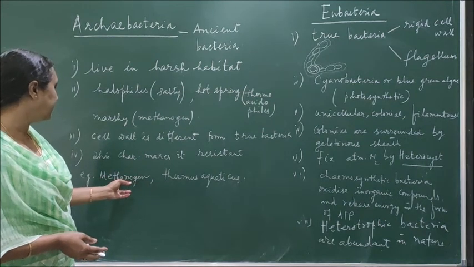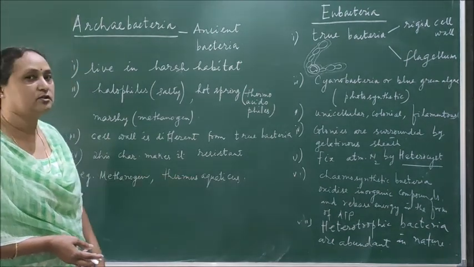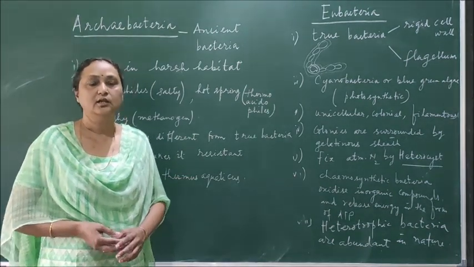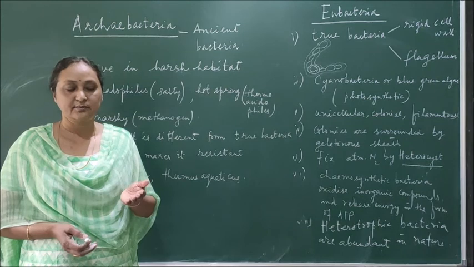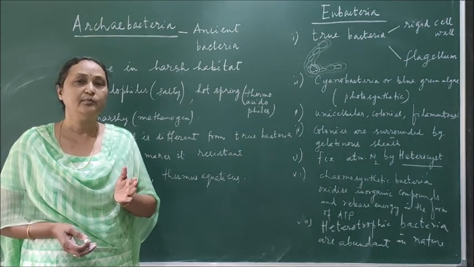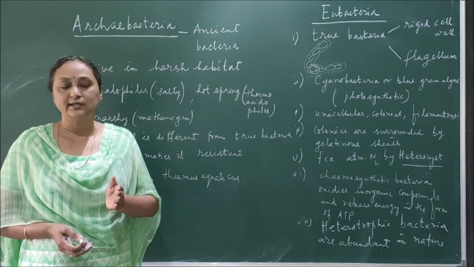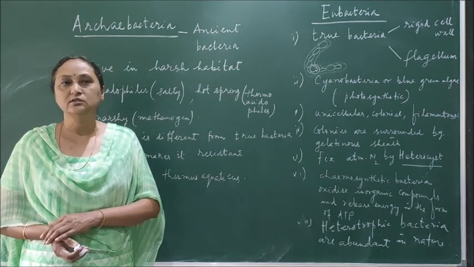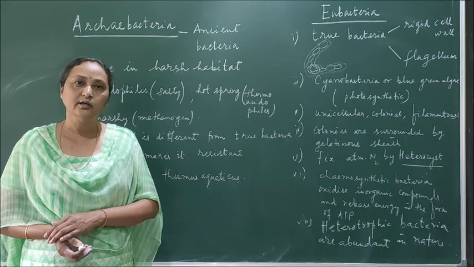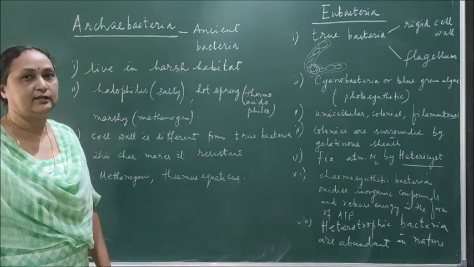Then the methanogen, that is an example, and Thermus aquaticus is also another example of archaebacteria. Thermus aquaticus is the bacteria from which we can separate DNA polymerase enzymes. And this DNA polymerase enzyme can be used in biotechnology or in genetic recombination. So these are all the characters of archaebacteria.